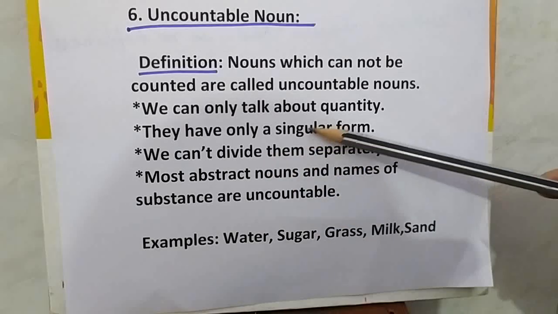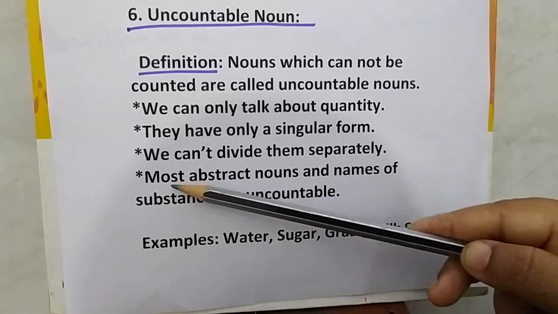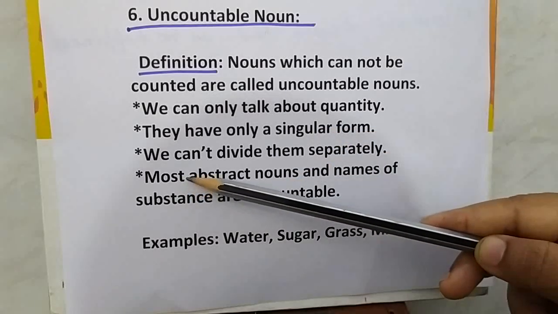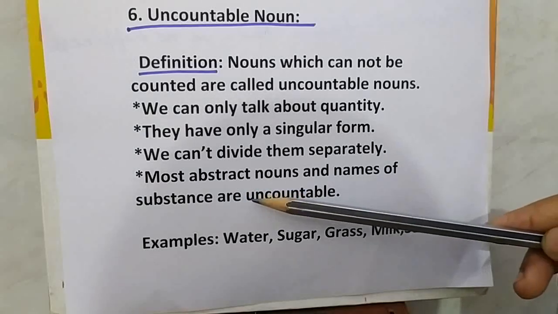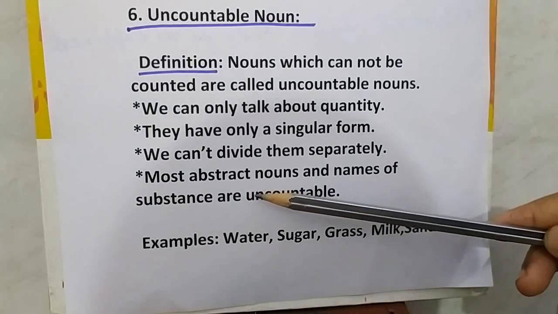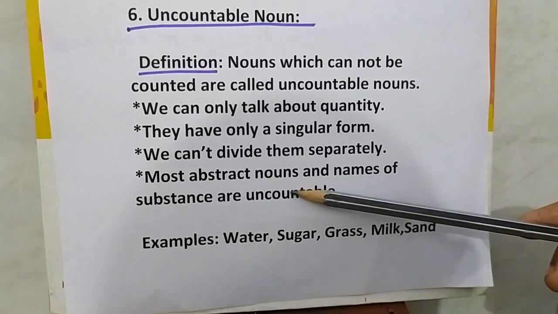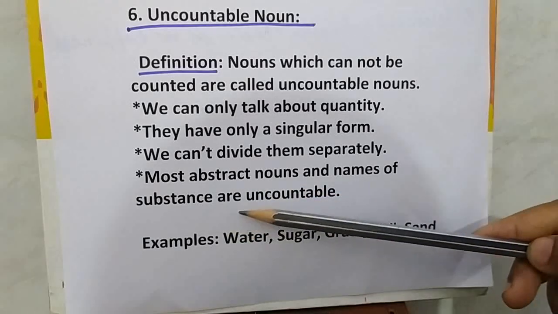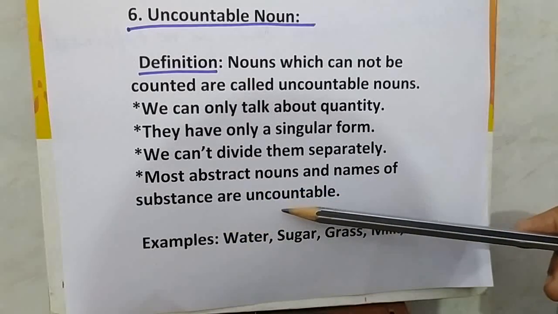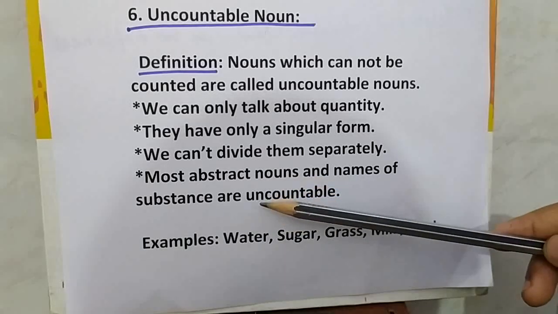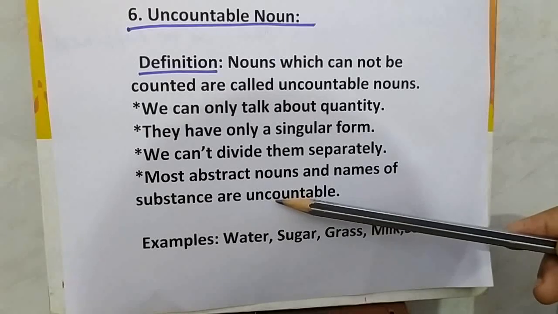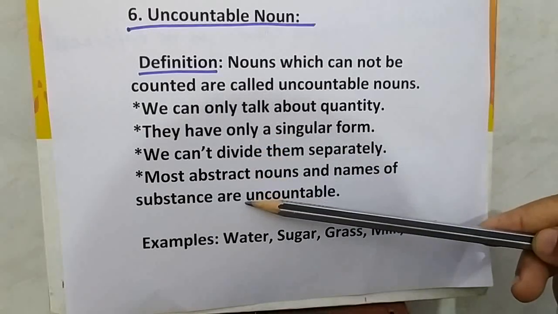Next point, most of the abstract nouns, already we have learnt what abstract nouns are, and names of substances are uncountable. Okay, so remember all these points.